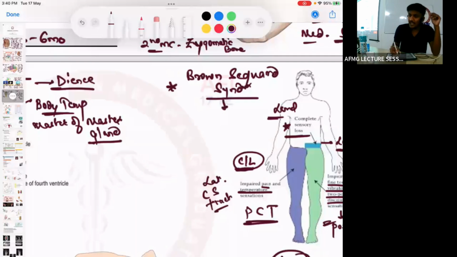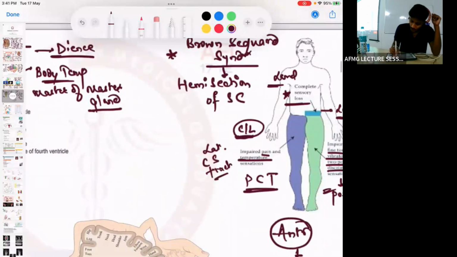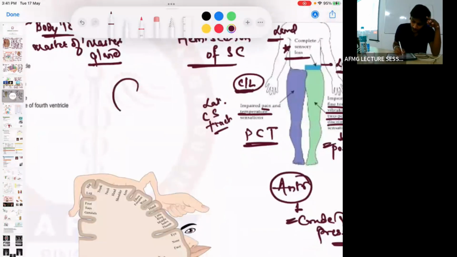The definition of Brown-Sequard syndrome was asked once. What is it? It is the hemisection of the spinal cord. What is seen in Brown-Sequard syndrome? Hemisection of the spinal cord is usually seen. Okay? The lesion will be on one side only.